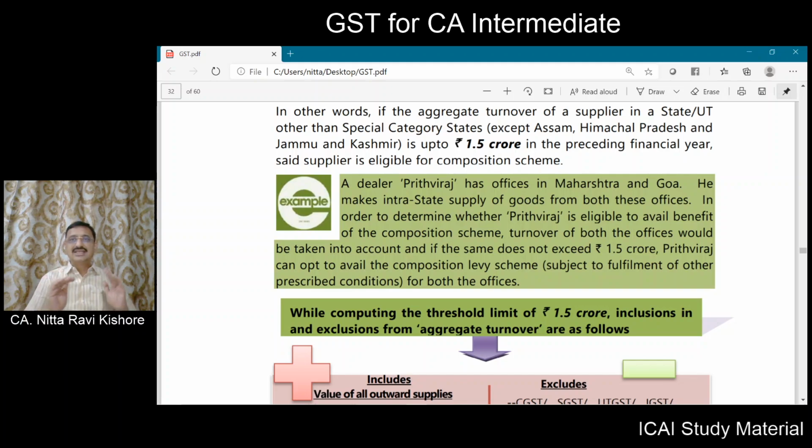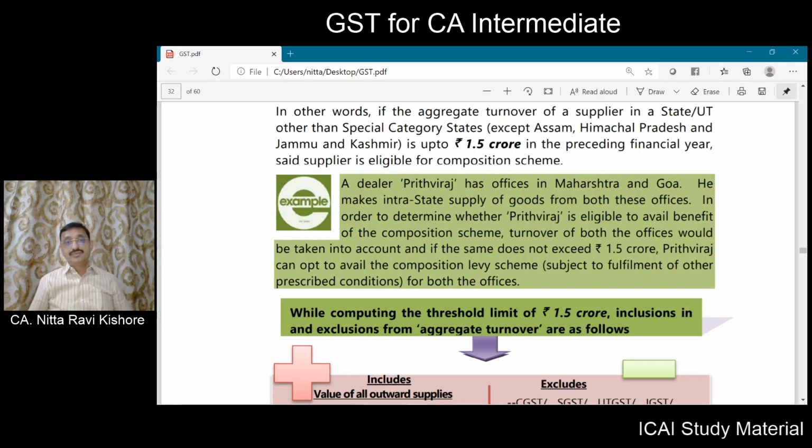Now, Maharashtra is a state, Goa is another state. Okay. Now, this threshold limit of 1.5 crore you have to take in respect of all the establishments or all the registrations under the same PAN.